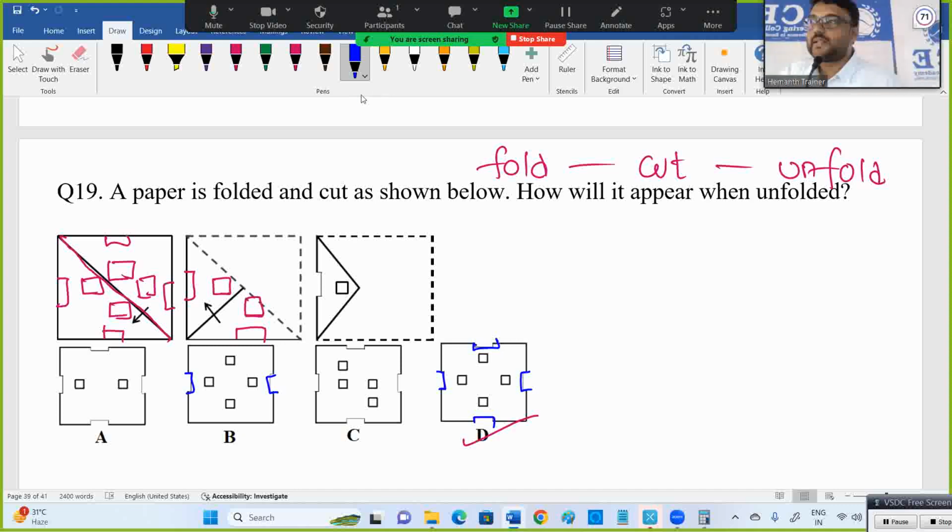You check those unfolding, paper folding and cutting. You fold, you cut and then unfold. First if you unfold this part, it will reflect this way. And if you unfold again, it will be like this. Okay.